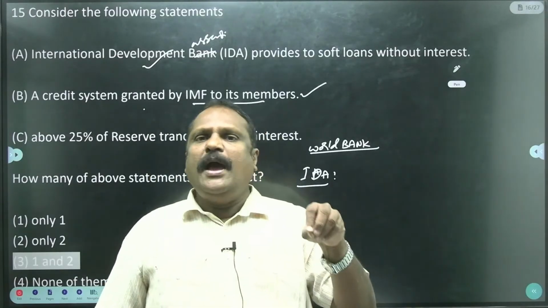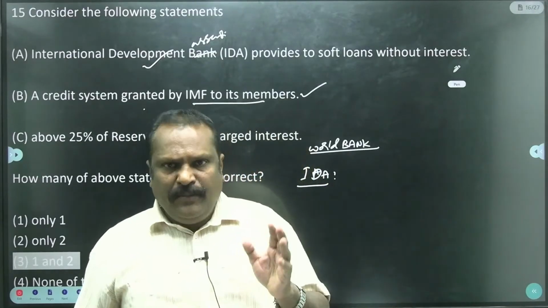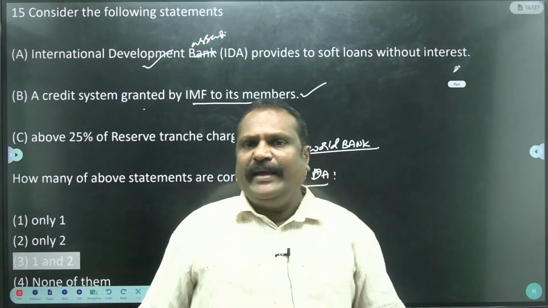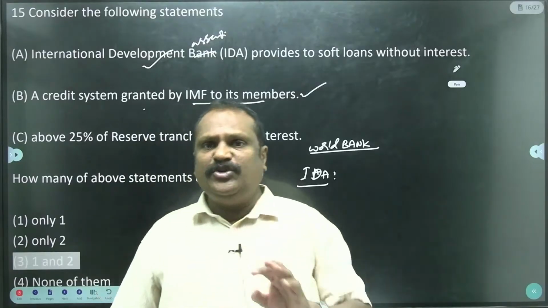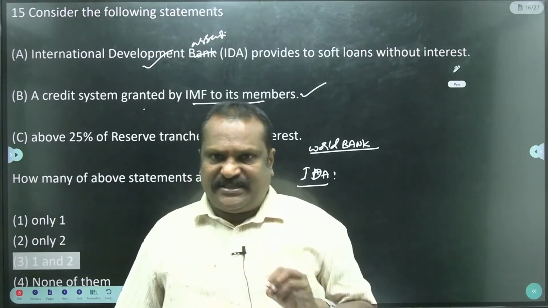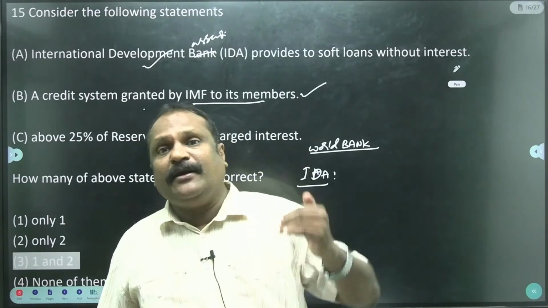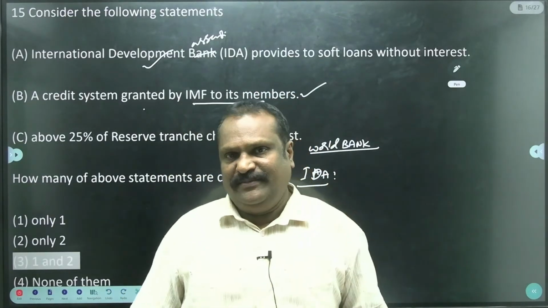For example, India has contributed $2 billion, meaning $2 billion is given to the IMF as a fund. Up to 25% of their contribution can be taken as a loan without interest. Above 20% of their contribution will attract interest, the service charges.